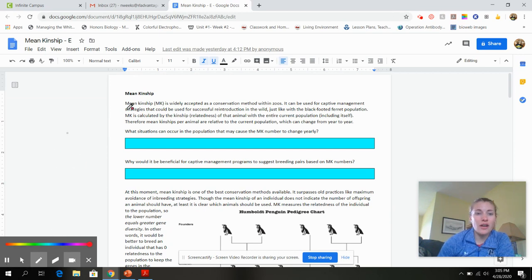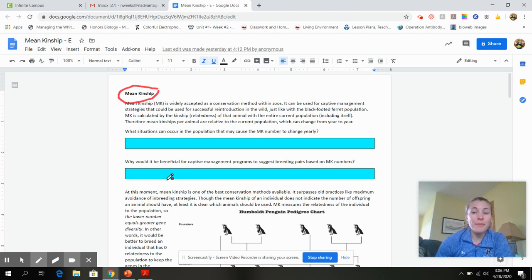So today we're going to talk about mean kinship. If we just remember, kinship means how closely or distantly related an organism is to another one. After reading this first little paragraph here, you're going to answer these couple of questions. So what situations would occur in a population that could cause the mean kinship number to change yearly?